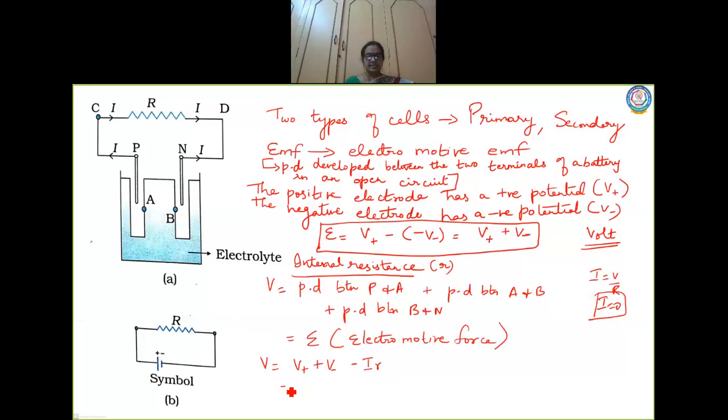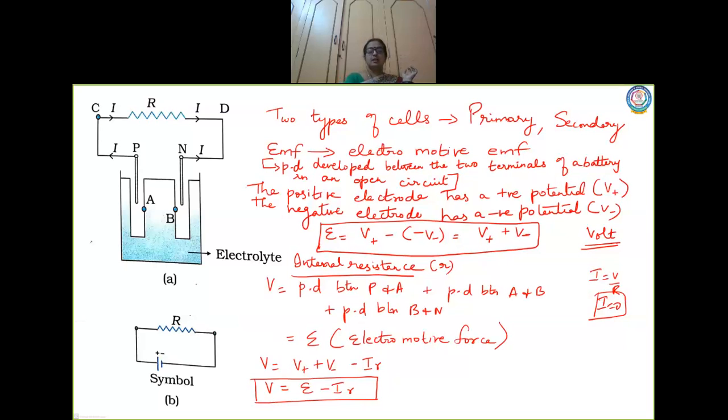This is equal to, I know the value of V plus and V minus, which is electromotive force minus I into R, which is the potential difference between P and N. Is it clear?